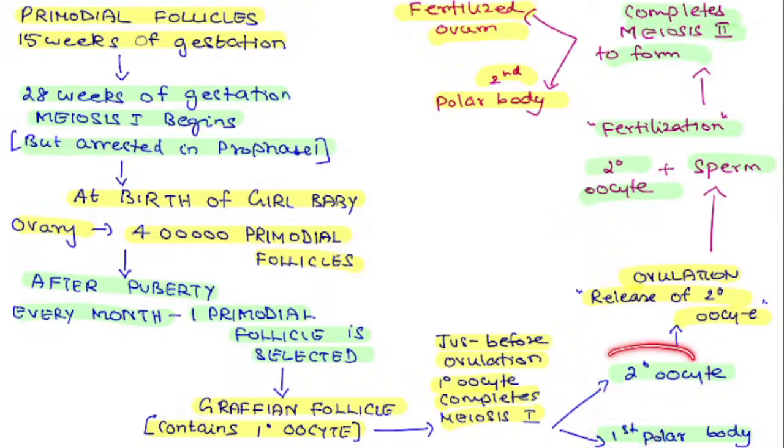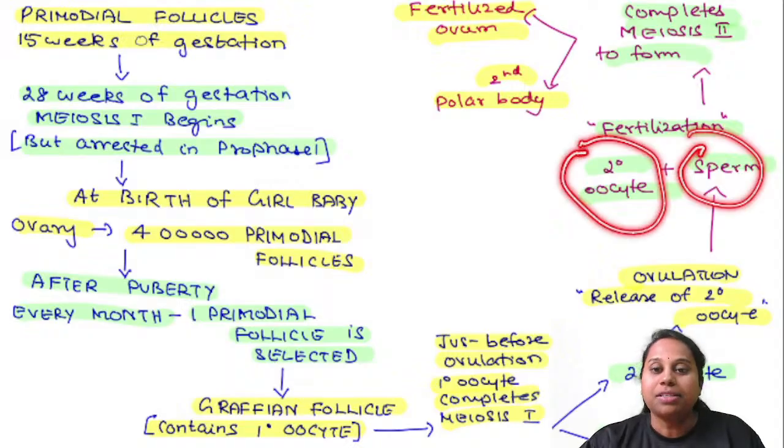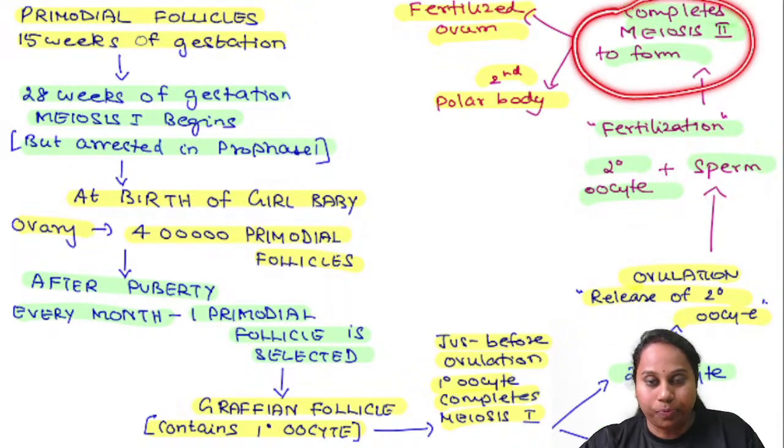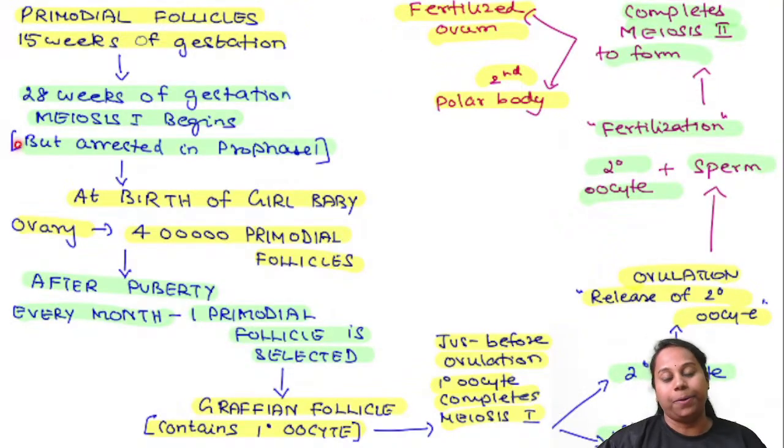This secondary oocyte is released on ovulation. That is called ovulation. So what is ovulation? Release of the secondary oocyte. And after release of this secondary oocyte, if intercourse has happened and there is a sperm waiting there, the secondary oocyte fertilizes with this sperm, undergoing fertilization, and now it completes meiosis 2 to form the fertilized ovum and a second polar body. So this is the complete process of oogenesis.